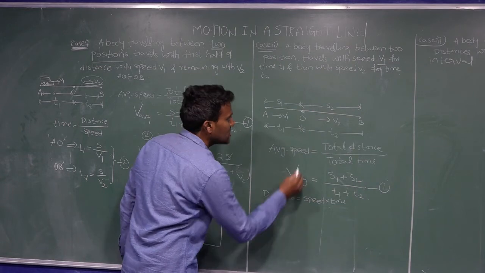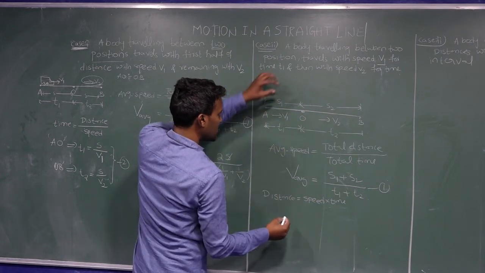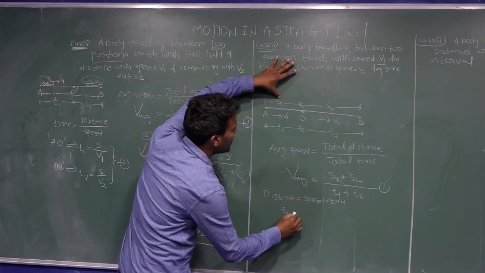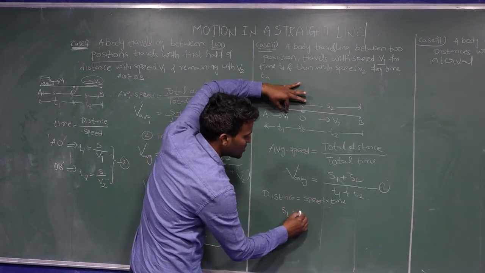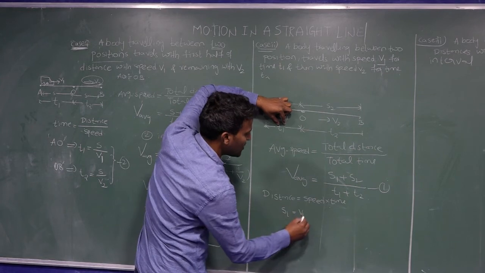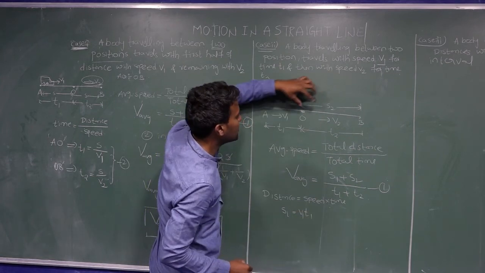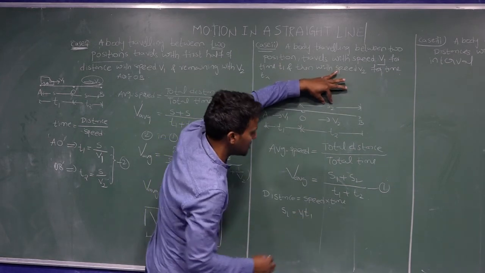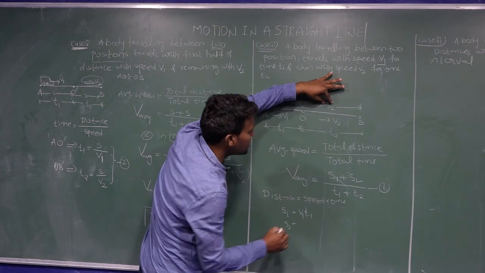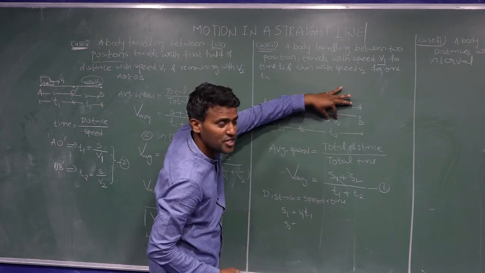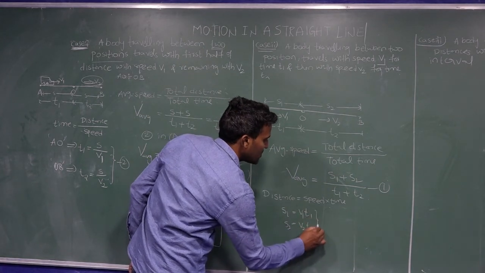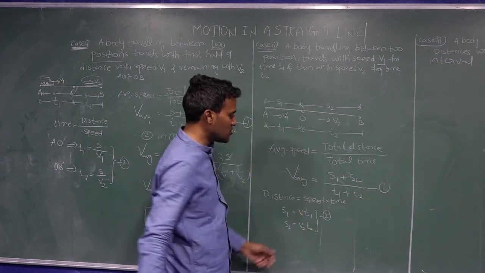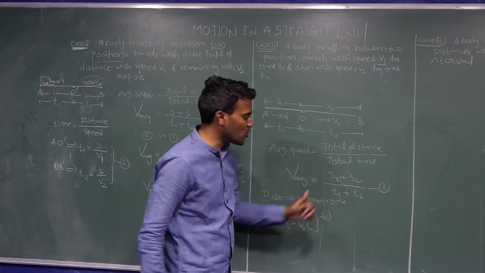Now S1 distance is covered with a speed V1 in a time interval T1. Next, O to B distance is S2, covered with a speed V2 in a time interval T2. So S2 is V2 T2. This is equation number 2. Substitute equation 2 in equation 1.